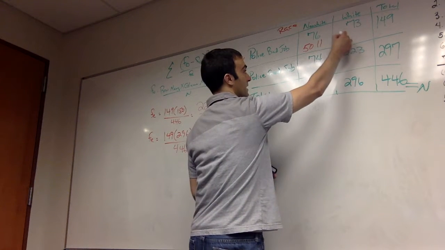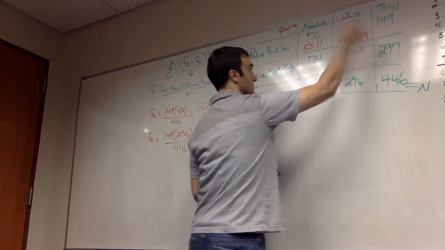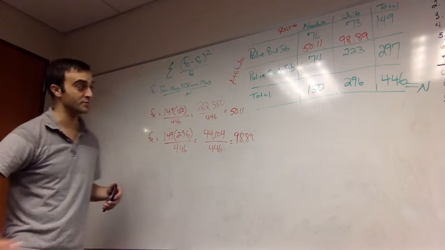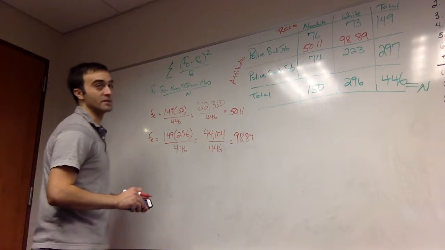So the expected value in this northeast cell should be 98.89. If there was no relationship between race and attitudes towards police, we should see 98, maybe 99 whites saying the police do a bad job.